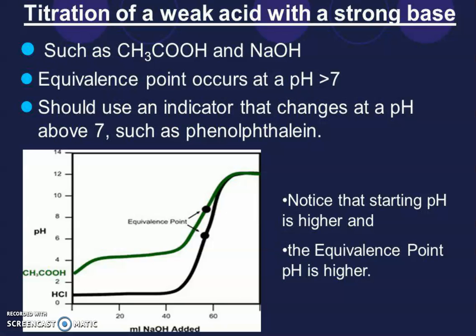Titration of a weak acid with a strong base, such as acetic acid and sodium hydroxide. The equivalence point occurs at a pH greater than 7. You should use an indicator that changes at a pH above 7, such as phenolphthalein. You can see that the starting pH is higher and the equivalence point pH is higher.